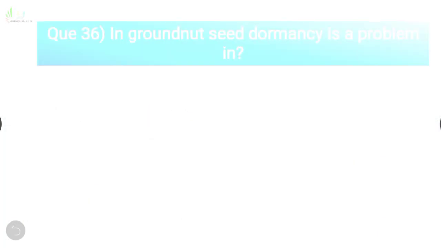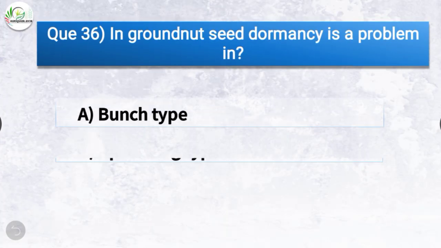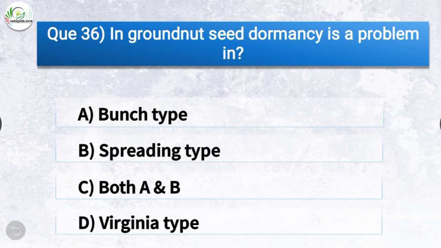Question number 36. In groundnut, seed dormancy is a problem in. The options are bunch type, spreading type, both A and B, or Virginia type. The correct answer is option B, spreading type.